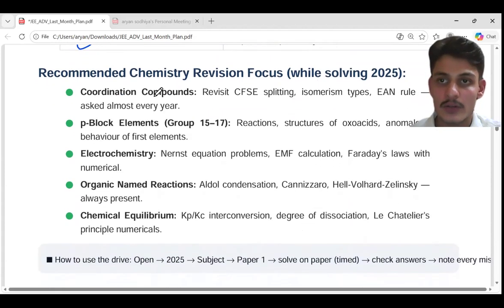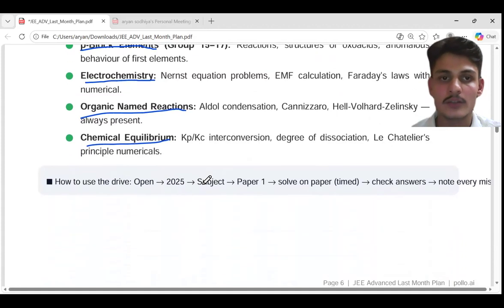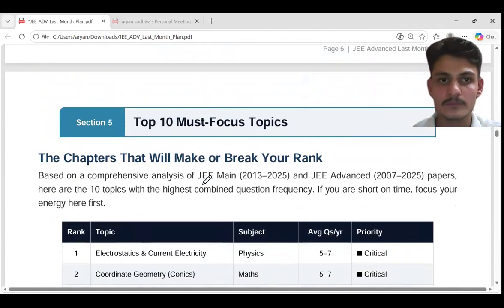So according to the 2025 paper, the most important topics that were asked were coordination compounds, P block elements, electrochemistry, organic named reactions, and chemical equilibrium. Okay, so these are the important chemistry topics according to 2025.